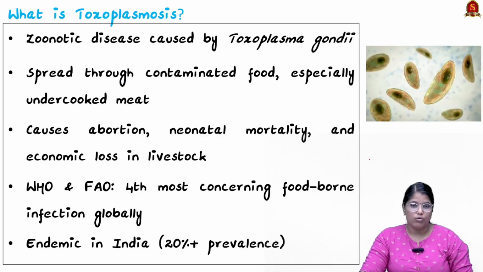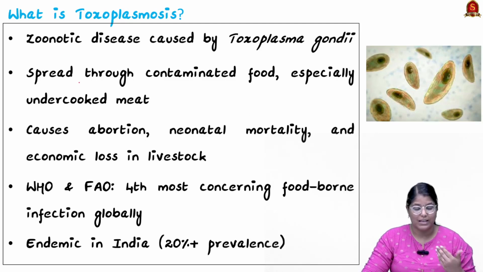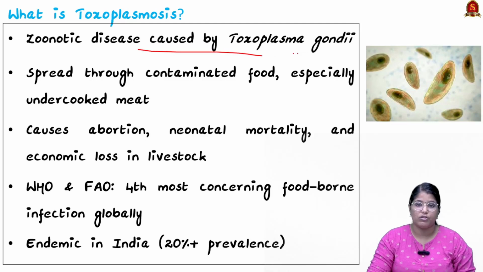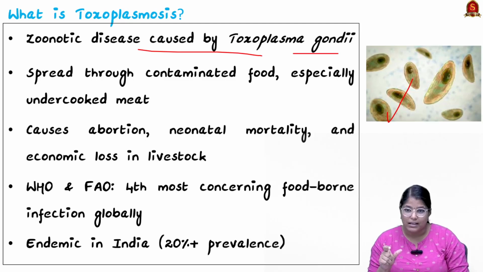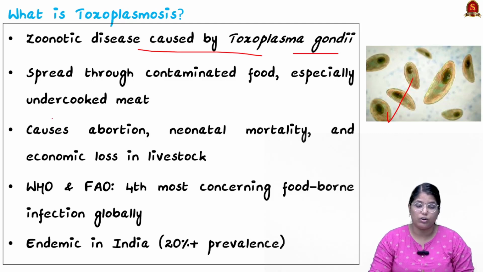In order to understand what I am talking about, you have to learn about Toxoplasmosis. It is nothing but a zoonotic disease. It is caused by Toxoplasma gondii. This is how the parasite looks. Just like amoeba, it is a parasitic microorganism. This parasitic microorganism causes a zoonotic disease and it spreads through contaminated food, especially undercooked meat.